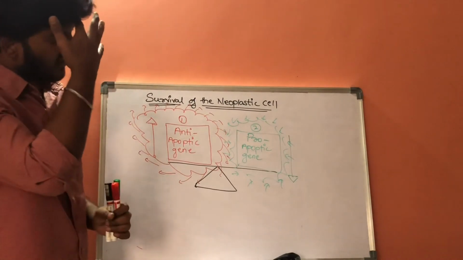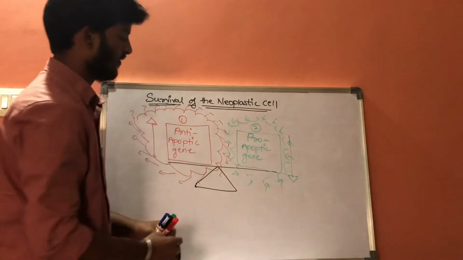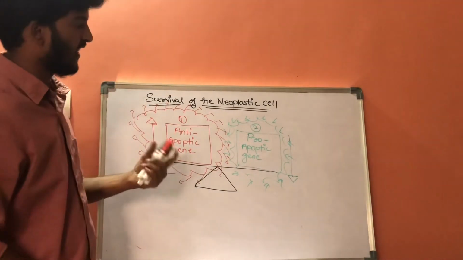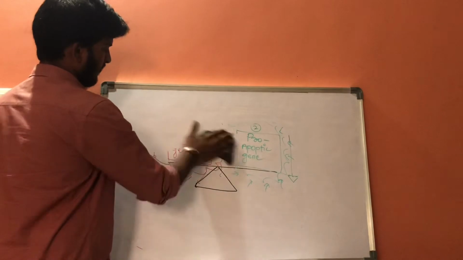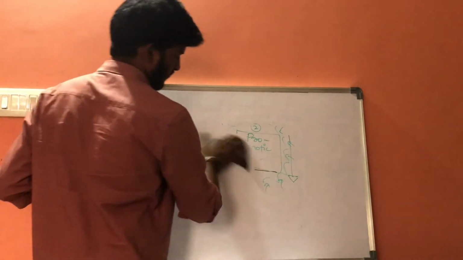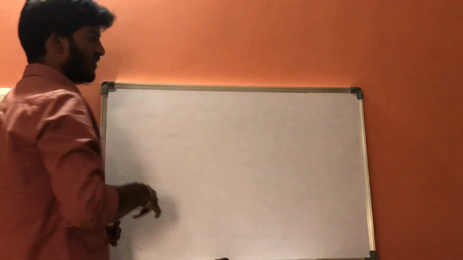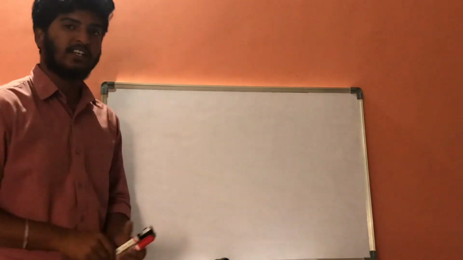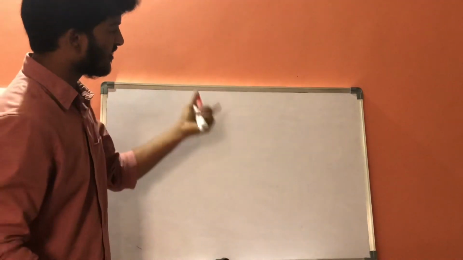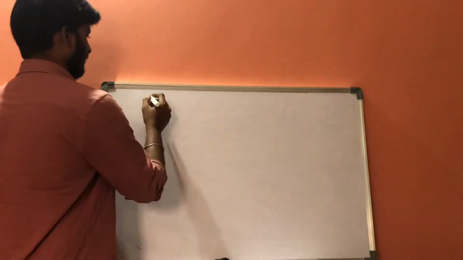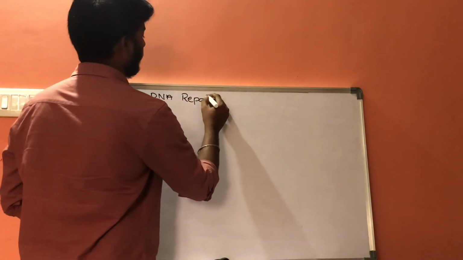Now, let us discuss the DNA repair mechanism in cells. How does the DNA repairing mechanism take place in cancer cells? First, let us discuss how DNA repair takes place in a normal cell, and if the DNA repair mechanism fails, how it results in cancer.